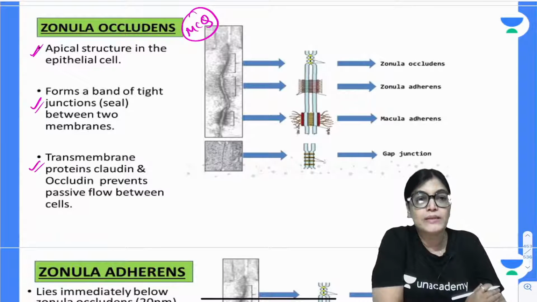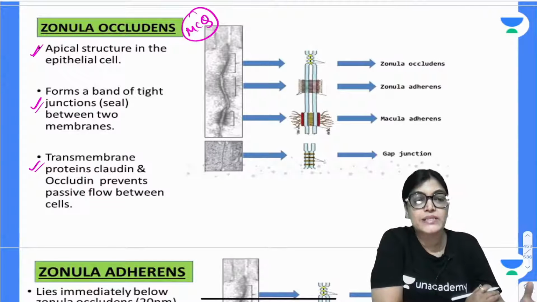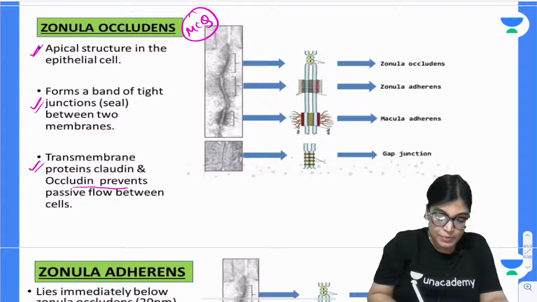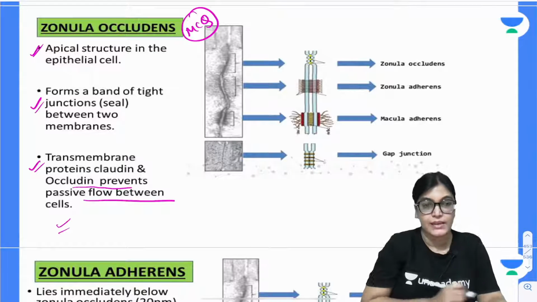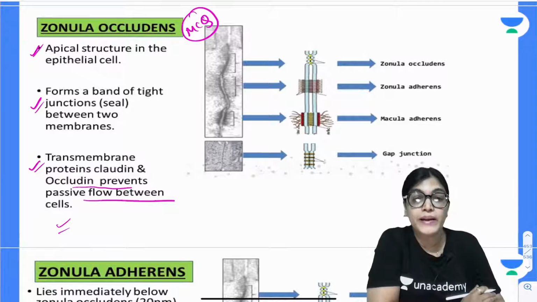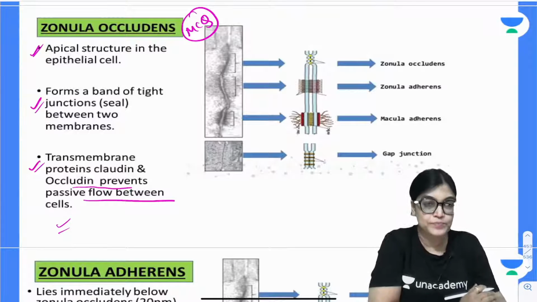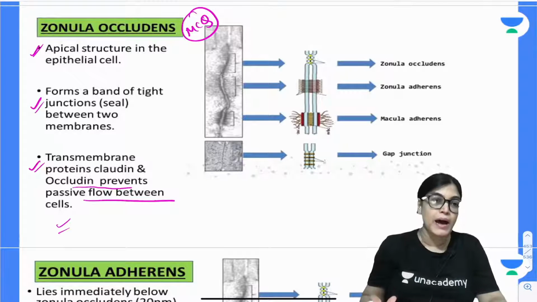So there is a band or a tight junction seal formed between the two epithelial surfaces, and it contains the transmembrane protein claudin. Claudin prevents passive flow between the cells. It prevents any substance from passing freely between the cells. So, this is important: it is present in the apical part.